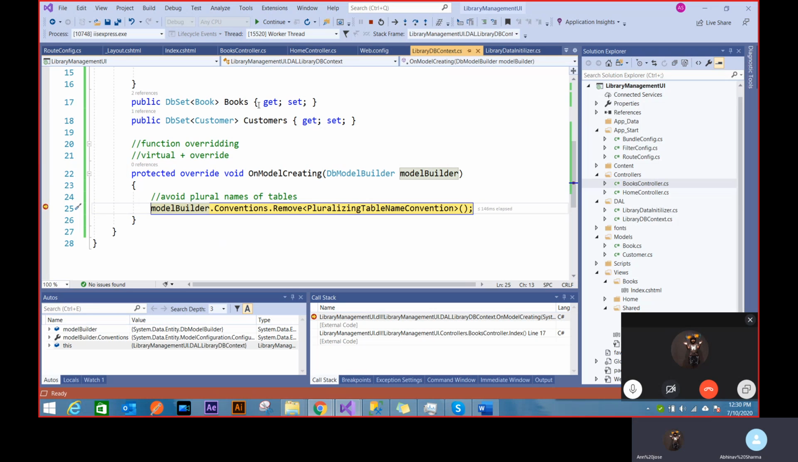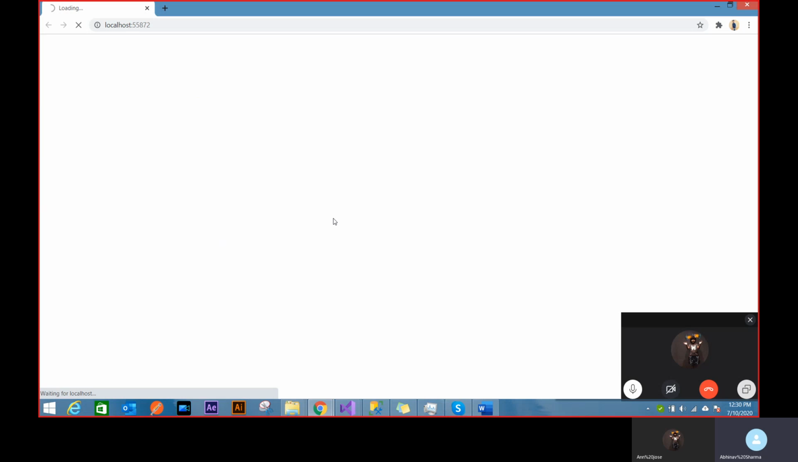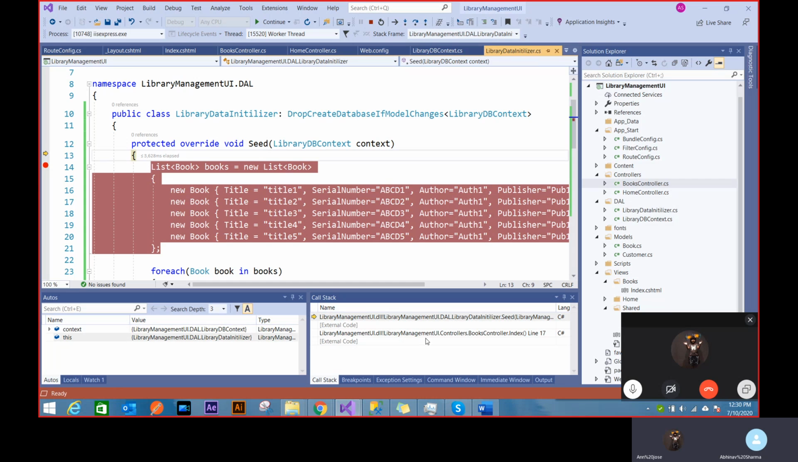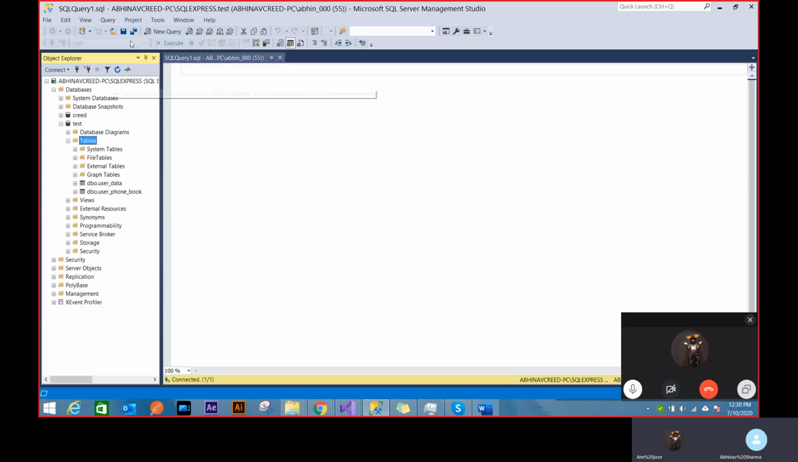And in order to create those tables, you have to see what has to be done at the time of table creating. So I'm saying that don't pluralize those names. So now it knows that, and it will be firing seed now. And see, it's come to seed, because before going to seed, it has created those tables. Let's see if those tables are present now.